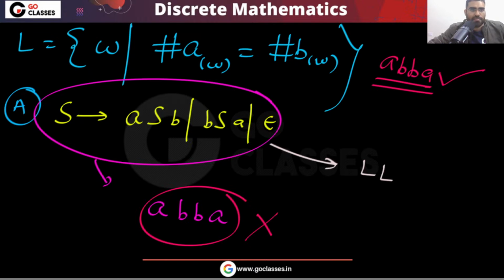AABB is generated. But you can notice ABBA is not generated. Is this clear? So definitely this grammar is not the answer.